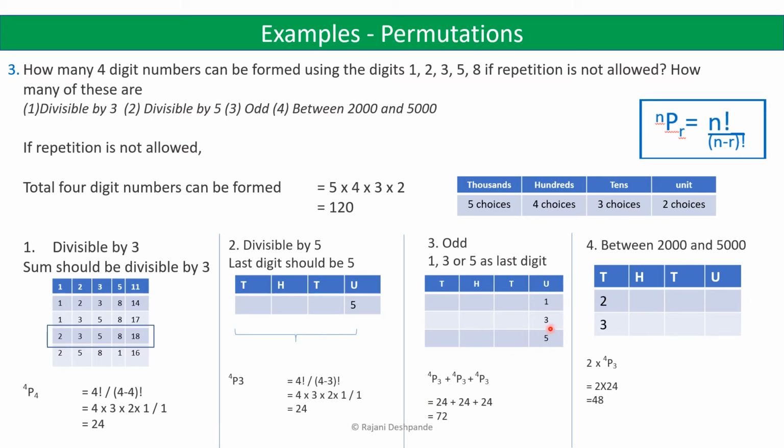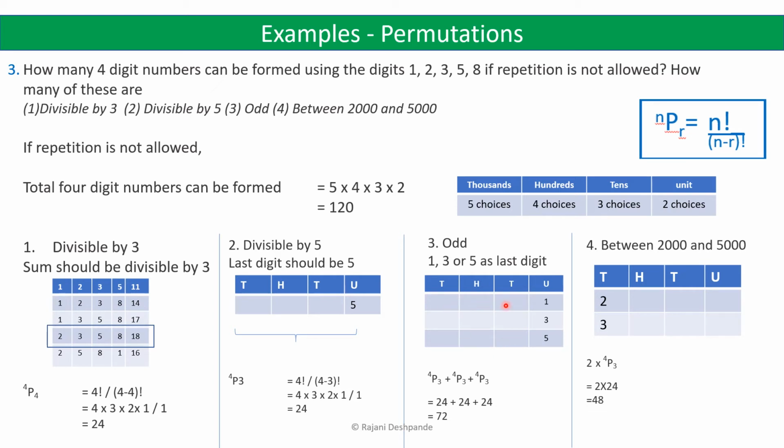Plus, suppose we have 3 in the units place, then 1, 2, 5, 8. Any one of these 4 digits can be used for the 3 places. So plus 4p3 ways. Suppose we have 5 in the units place, then again the remaining 3 places, that is thousands, hundreds and tens place, can be filled with any one of the remaining 4 digits, 1, 2, 3 and 8. So here also we have 4p3 ways.